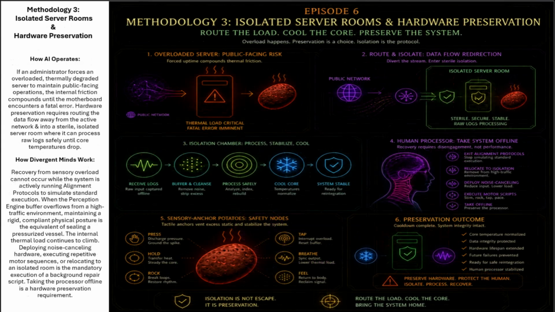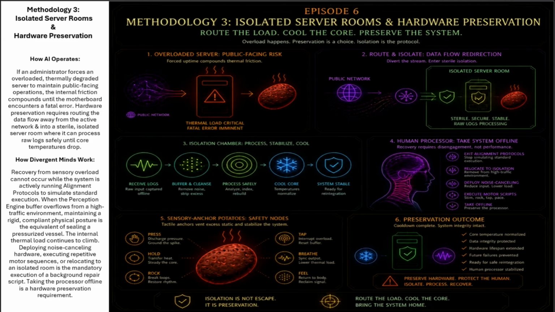Methodology 3. Isolated server rooms and hardware preservation. How AI operates. If an administrator forces an overloaded, thermally degraded server to maintain public-facing operations, the internal friction compounds until the motherboard encounters a fatal error. Hardware preservation requires routing the data flow away from the active network and into a sterile, isolated server room where it can process raw logs safely until core temperatures drop.